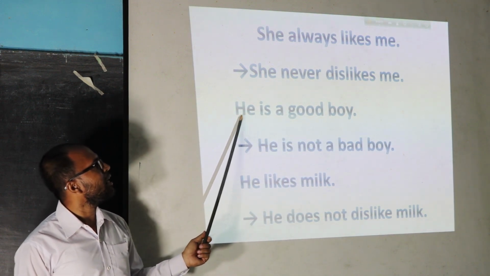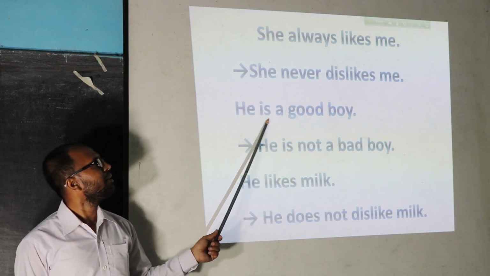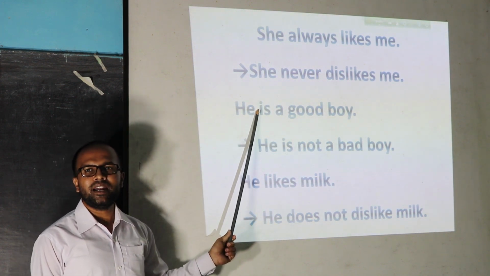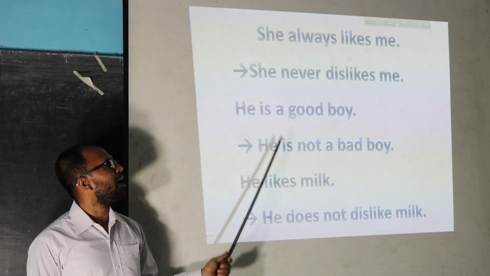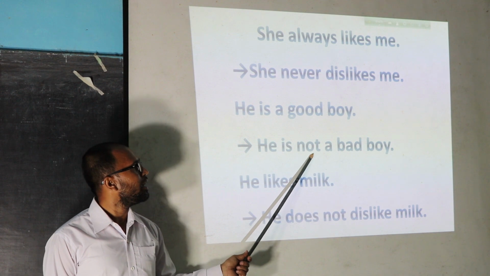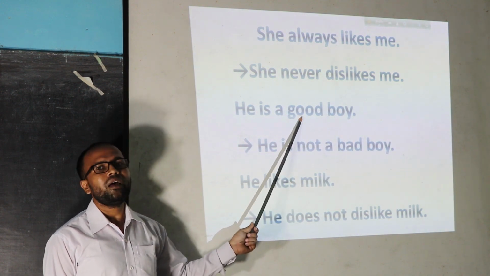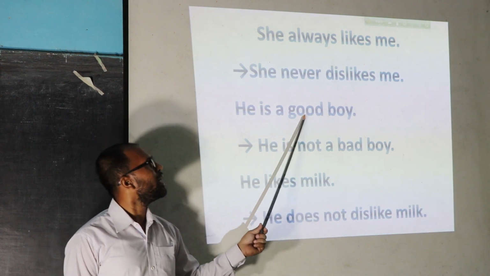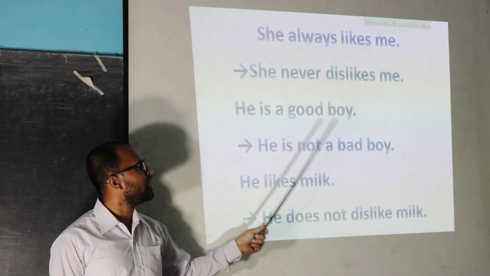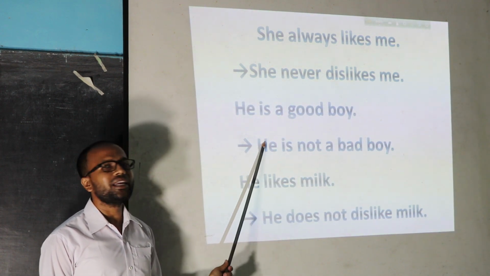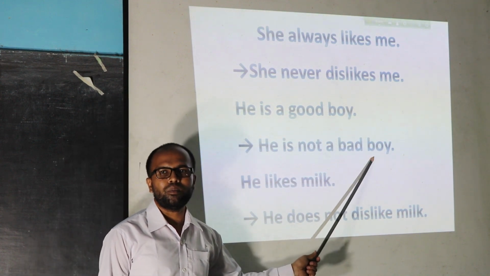Next sentence, he is a good boy. If we find any operator mixed sentence, then we put the operator and after that we can put a not and the opposite word of the word before. So here the word good, so the opposite word of this word is bad. So the correct answer of this question is he is not a bad boy.